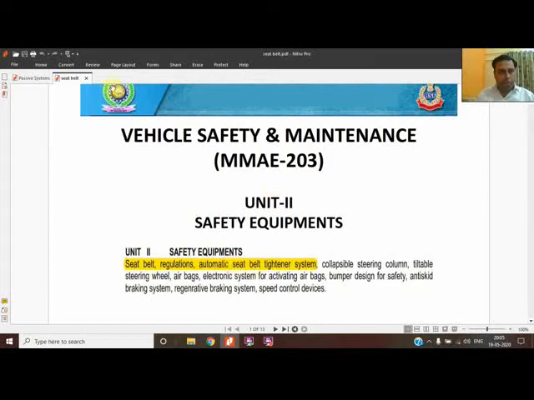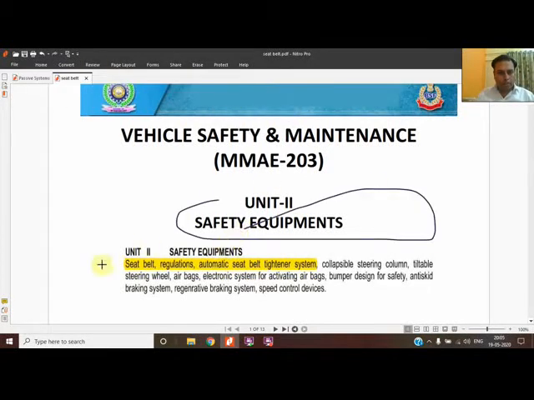We are going to cover the topic of safety equipment, the basic, main safety equipment that has given remarkable results. It has come under the safety regulation also, because whenever you drive a vehicle in a city, there are regulations to use seat belts. So it is a remarkable thing, and it comes under the passive safety.